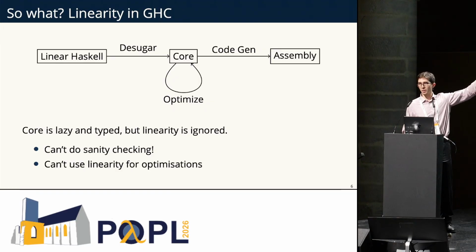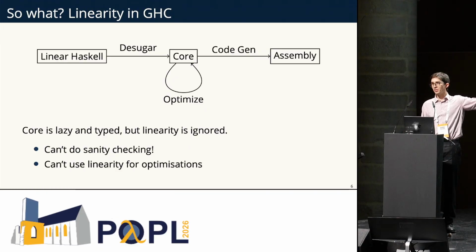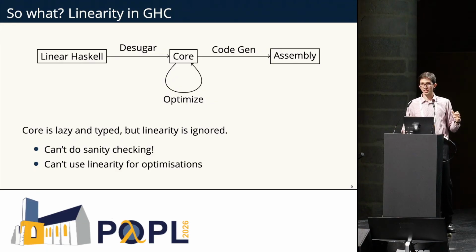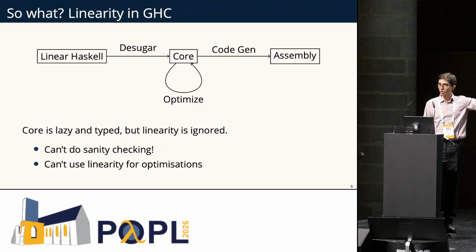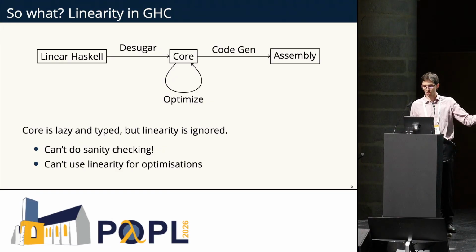So, as you know, we have had linear types in Haskell for a while now, and linear Haskell is desugared into this core intermediate language. And core is both lazy and linear, which not all languages are, but core is. And core is optimized over and over again, and this changes the structure of the program a lot.